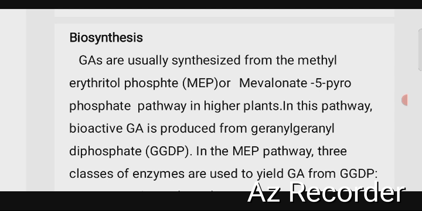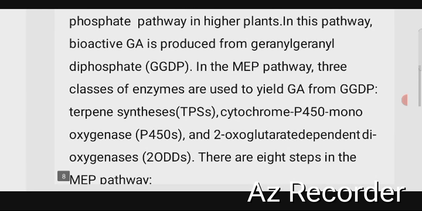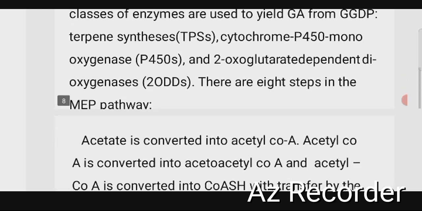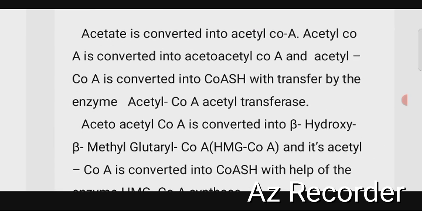The enzymes are terpene synthases, cytochrome P450 monooxygenases, and 2-oxoglutarate dependent dioxygenases. There are 8 steps in the mevalonic acid pathway. First one, acetate is converted into acetyl-CoA. Acetyl-CoA is converted into acetoacetyl-CoA by the enzyme acetyl-CoA acetyltransferase.